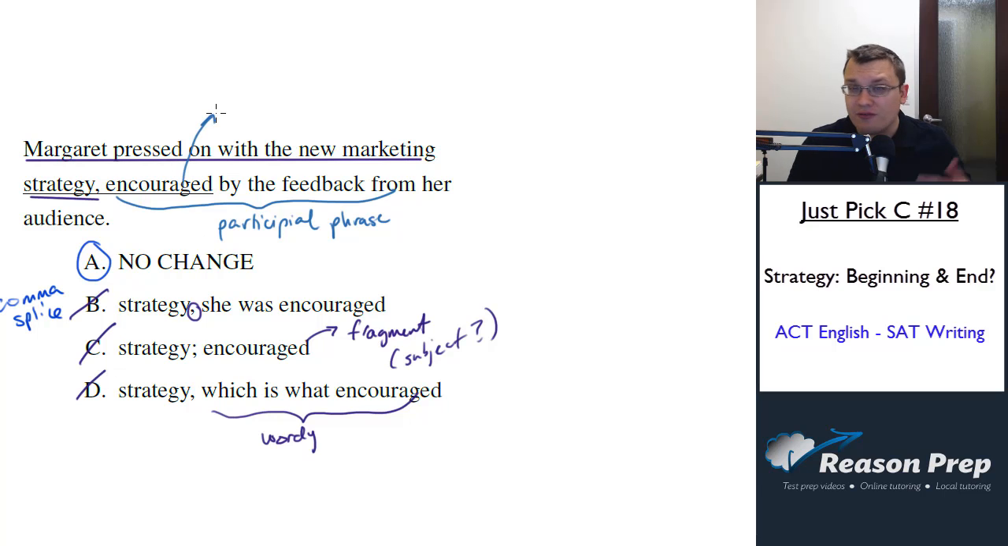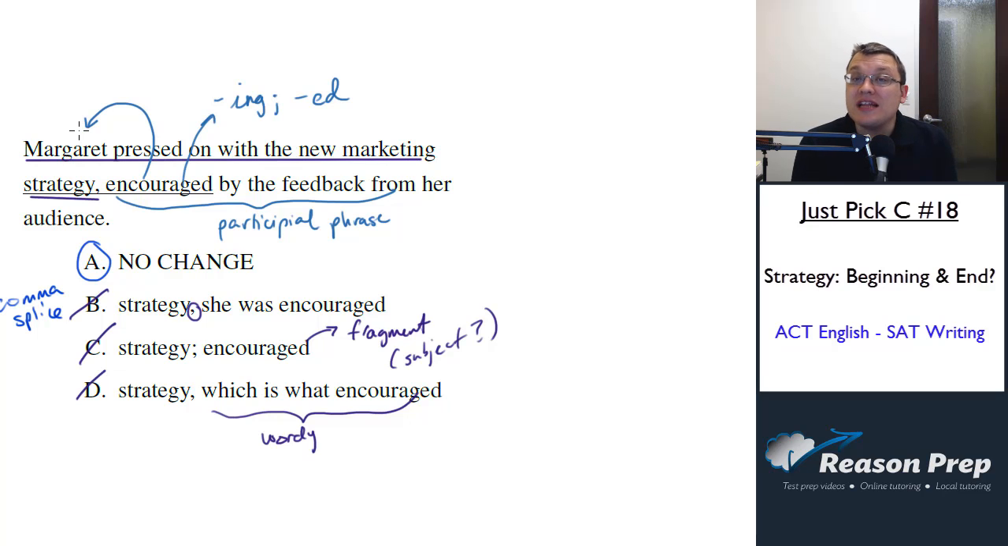I have videos about participial phrases in both the SAT writing and ACT English courses, so check those out if you want more information. But participials are basically words that look like verbs, but they're not quite verbs. They're verbs that end in ing, or ed if you're looking at the past participle. There are other versions of participles, but we'll keep it simple for now. Participles start off these participial phrases, which basically describe the action of some noun in the sentence. In this case, it's describing how Margaret is encouraged.